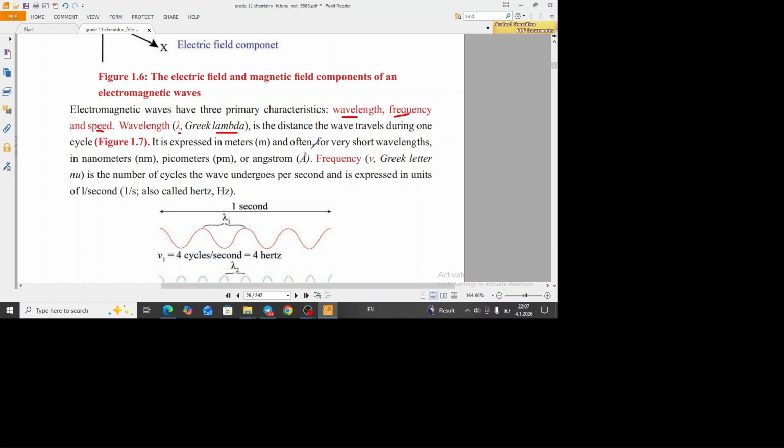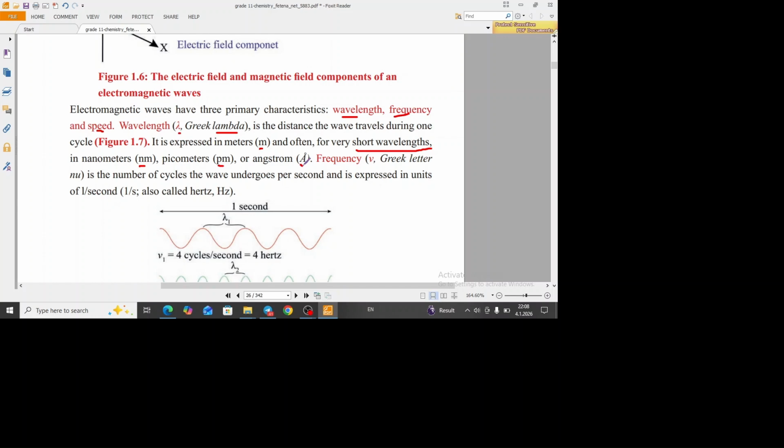The unit of this wavelength is meter. But when we deal with short wavelengths, we can use nanometer as a unit of wavelengths. We can use picometer as a unit of wavelengths. We can use angstrom as a unit of wavelengths. This is the main principle behind wavelengths.